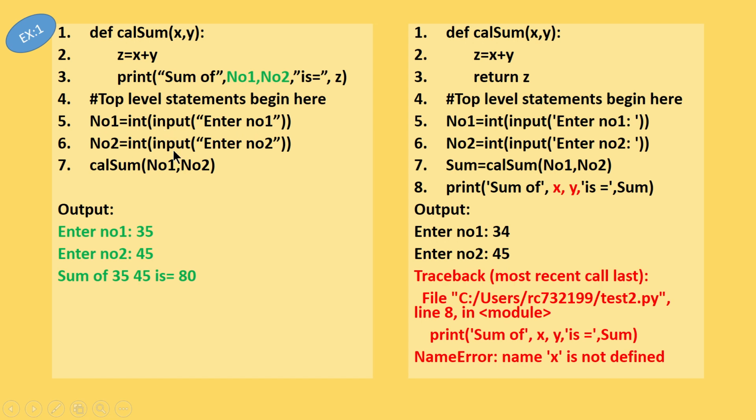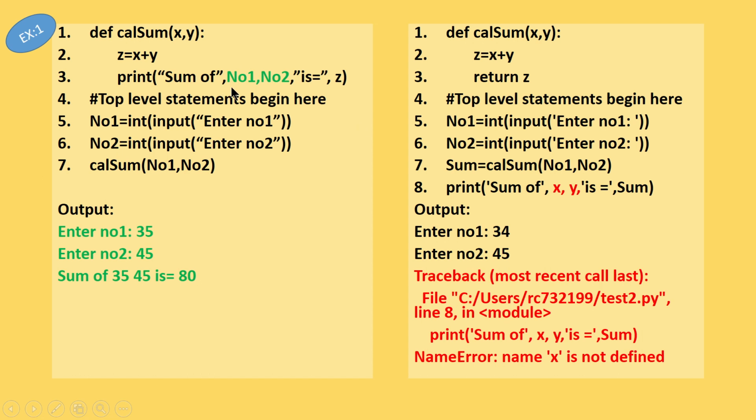And then number 2, you are reading the value from the user, and then you are calling the function with number 1 and number 2. The number 1 value is given to x and the number 2 value is given to y. Here I could also specify x comma y, simply because those are the variables having the values of number 1 and number 2, but here I have used the variables number 1 and number 2 to show that they are global variables, and those two variables can be used in all the functions of a particular Python program.